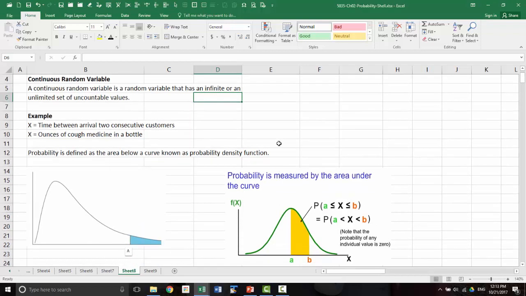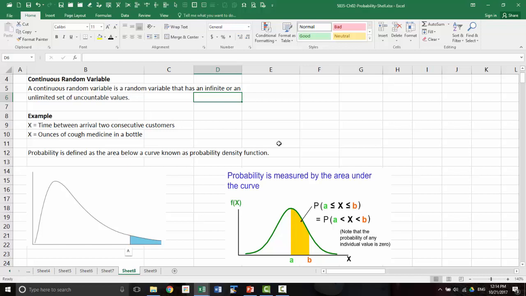So the probability then is not something that is calculated with a formula, because a formula will give you one number for one value of x, but one value of x equal to 5 or 10 or whatever, is one in infinitely many possible values. So that probability will always be equal to 0.